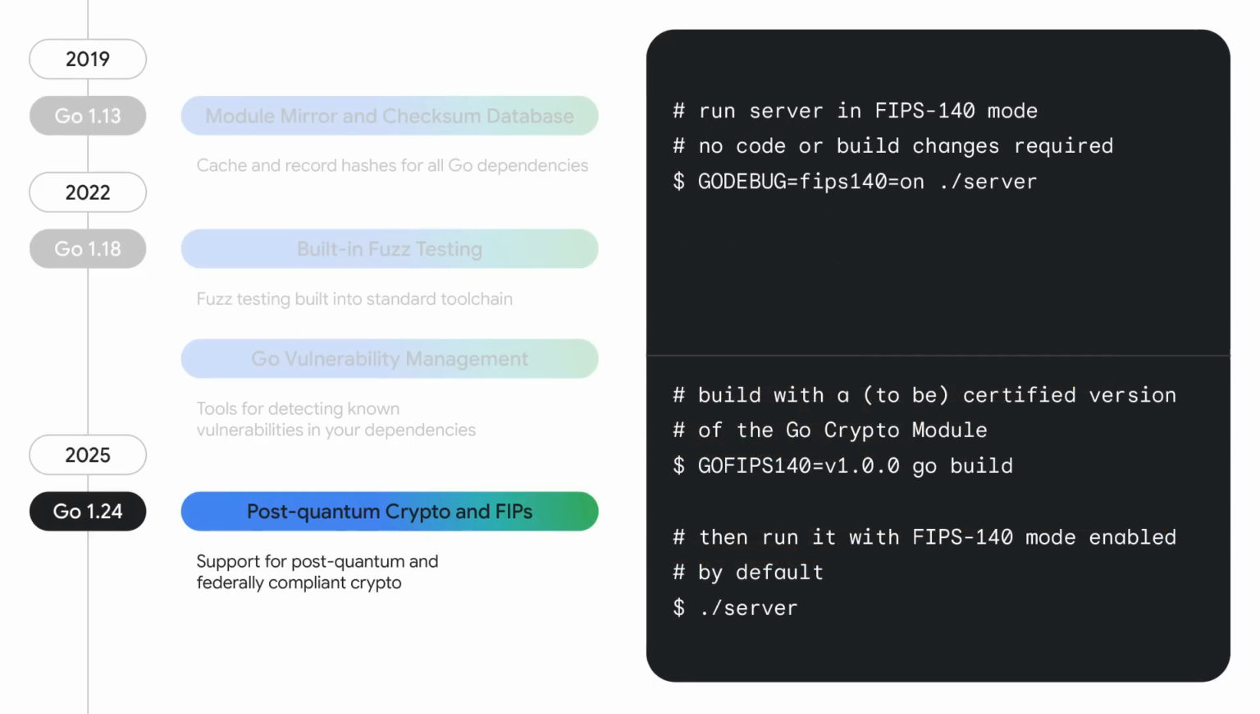Building on our security focus, in Go 1.24, we introduced support for post-quantum cryptography, all of it implemented transparently behind the scenes. We also improved support for FIPS 140, a U.S. government compliance regime that includes approved algorithms for cryptographic applications. You can enable FIPS mode without any changes to your code, either at runtime with the highlighted debug flag or at build time with the highlighted build flag.